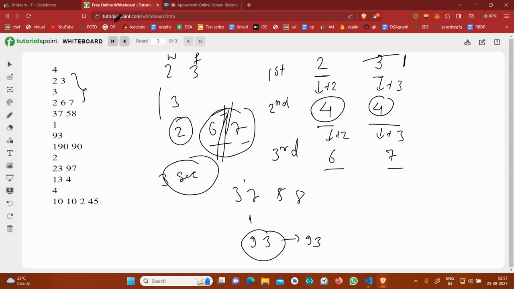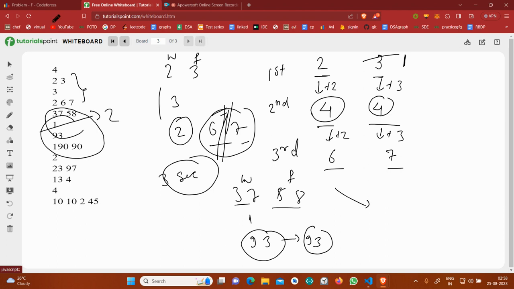So you can see that at this instant, neither 37 nor 58 is able to defeat the monster having strength 93. So I will have to wait for the other second. That's why the answer here is 2. The answer is 2 for this test case. So I hope the question is clear now. So let's move on to the solution part.